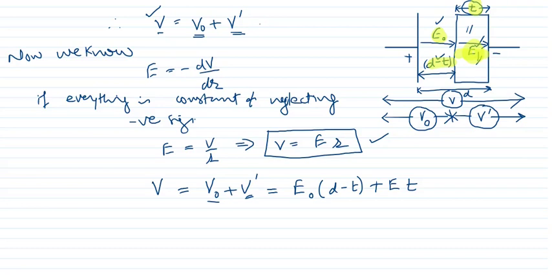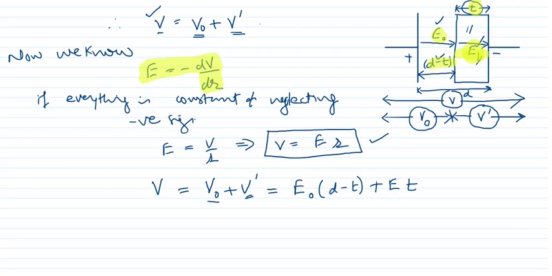We have used this concept, E is equal to minus dV upon dr. We know this formula, the potential gradient. You can see that in the case of a capacitor, the gap or spacing between the plates is not changing, and the potential difference will also not change.